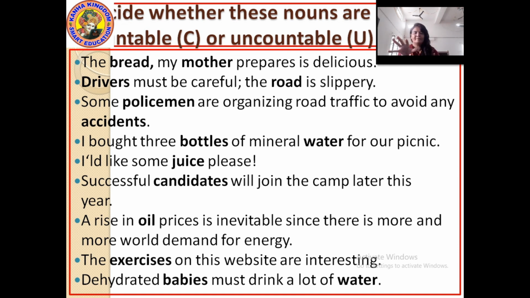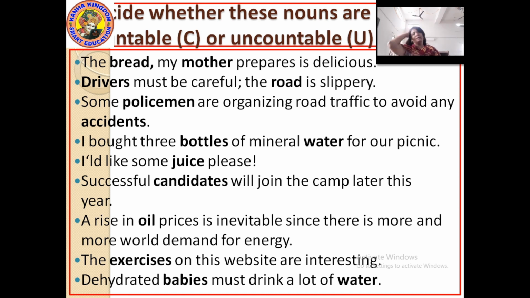Road, uncountable, because we do not say one road, two road; roads are measured in meters and kilometers. Next: some policemen are organizing road traffic to avoid any accidents. Policemen, countable. Accidents, I saw an accident.